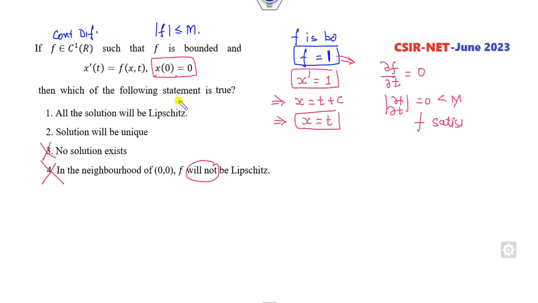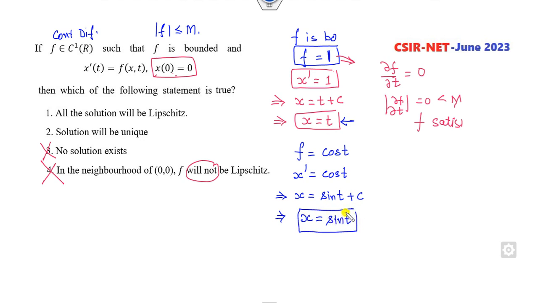One counterexample to disprove that the solution will be unique. So one solution is given to you here. Look at another solution. If I consider another function like cos of t, it is a bounded function. Cos of t is bounded. So if I consider x dash as cos of t and integrate, it is sine of t plus c. x0 is 0, it means c is equal to 0. So x is equal to sine of t. Now you can see both the solutions are different. The solution will be unique, it is cancelled.